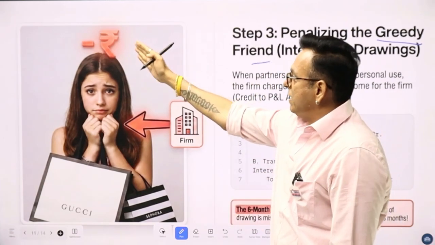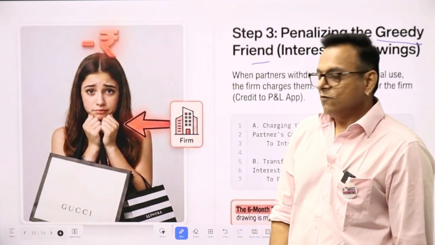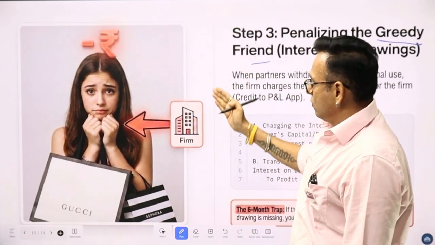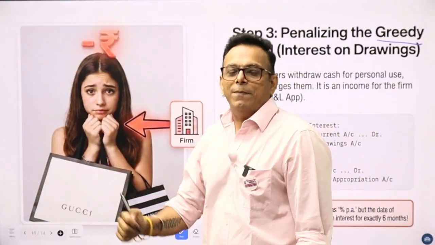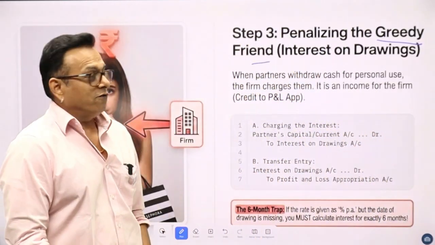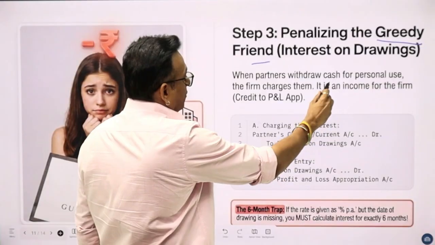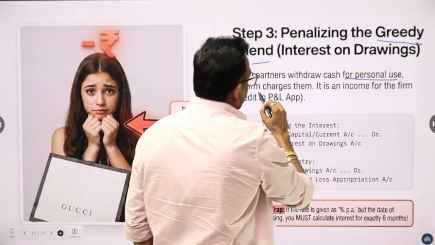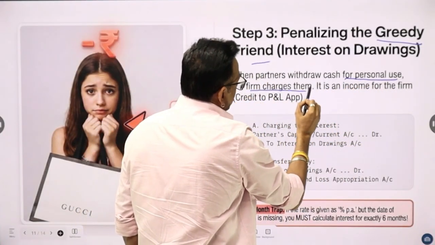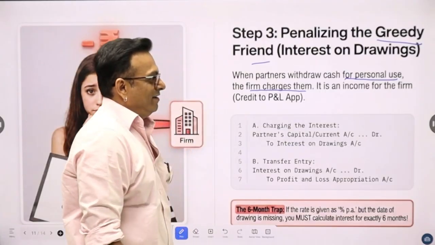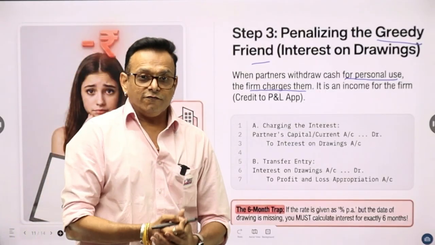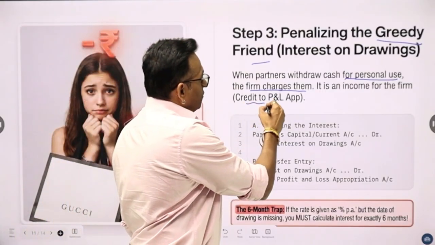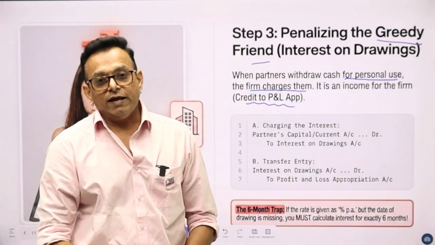You can see the rupee, negative, red. So money flows from the firm to the partner. Now, what happens when partners withdraw cash for personal use? The firm charges them interest. It is an income of the firm, so it is credited to profit and loss appropriation account.